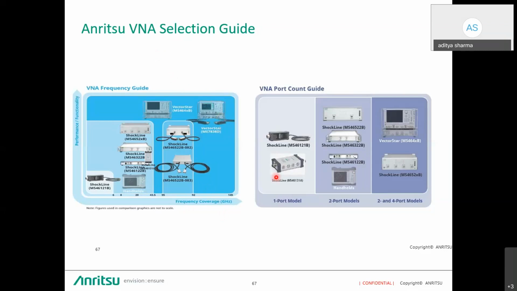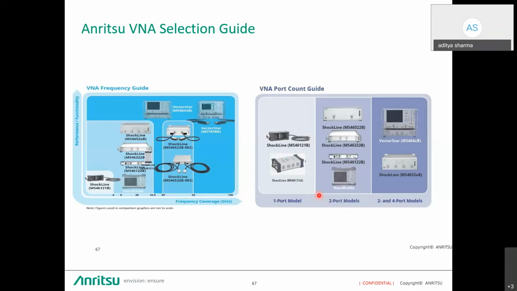A customer who is working on antenna measurement does not require a 2-port or 4-port VNA. Then he can go for ShockLine MS46131 or 121B. Also, a customer who is working on MIMO application antennas, which require multiple VNAs to be connected, more than 4, instead of buying two 4-port VNAs, can opt for 8 1-port VNAs, directly connect them through the computer, and analyze those measurements. For a 2-port VNA, the customer has the facility of using a handheld VNA.